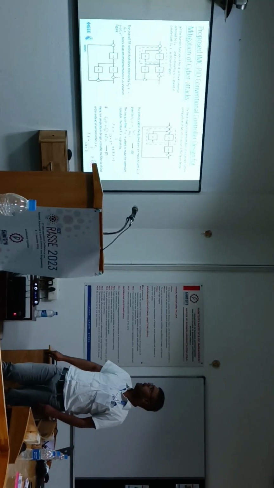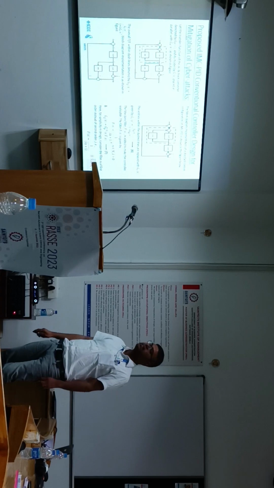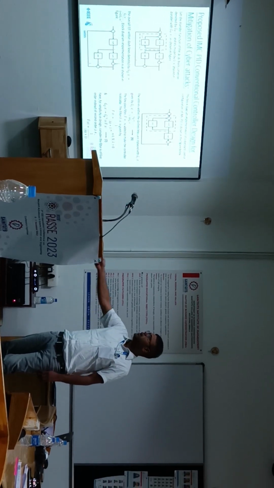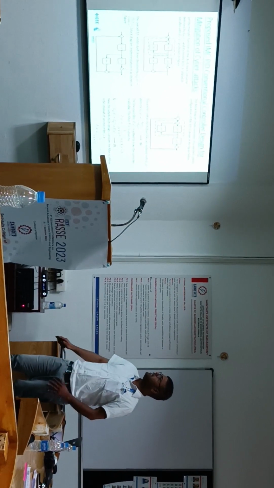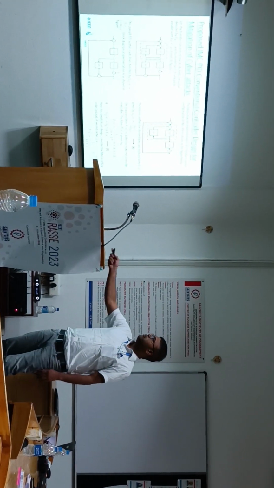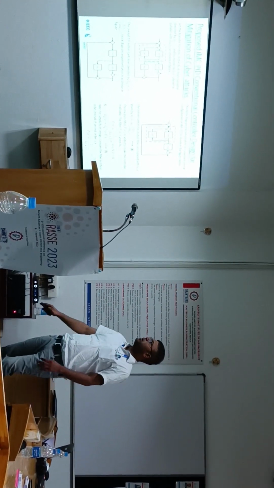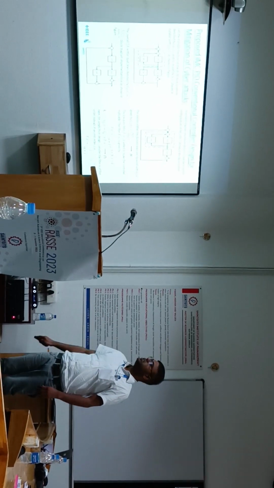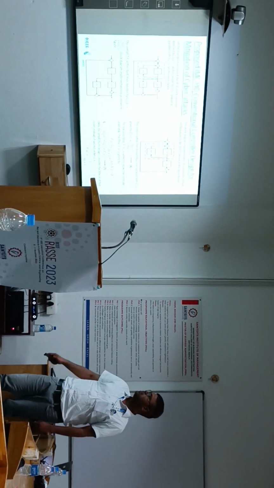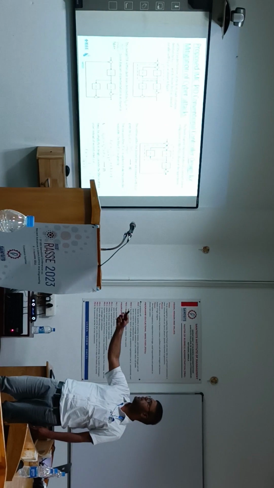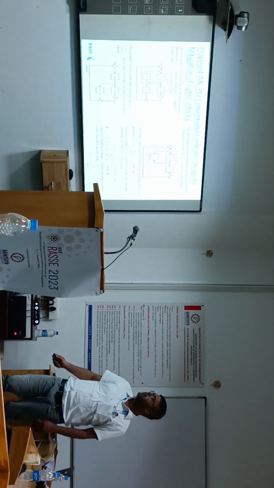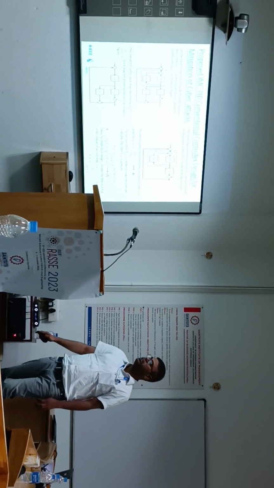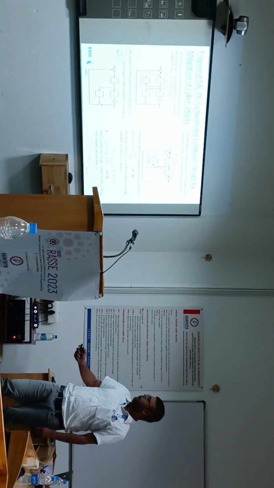So for IMC PID conventional controller for cyber attack mitigation, I have taken the plant as GP of S, and it is modeled by G in S. Within the dash line, I have represented GQ of S, which we call the Q form of IMC. The expression is as shown here: GQ of S equal to GC of S divided by 1 plus G of S into GC of S.